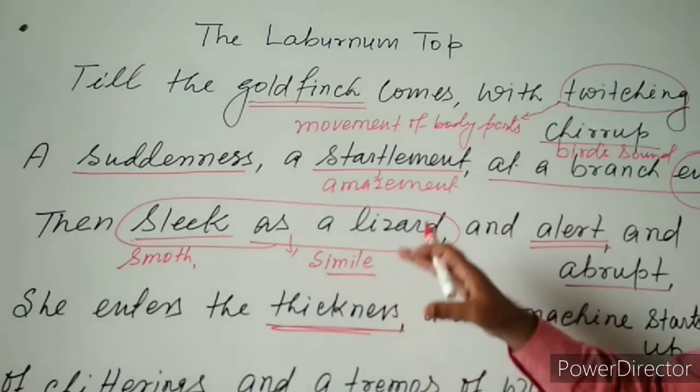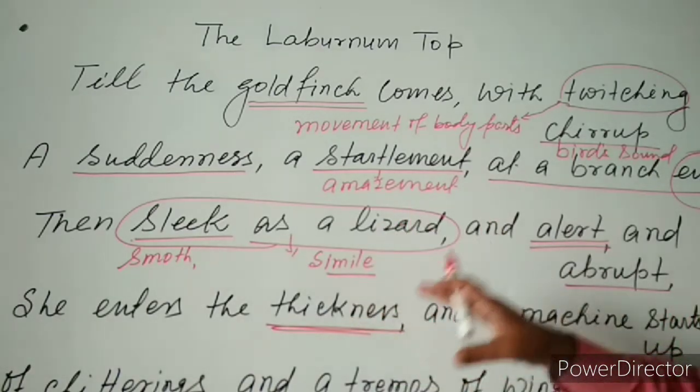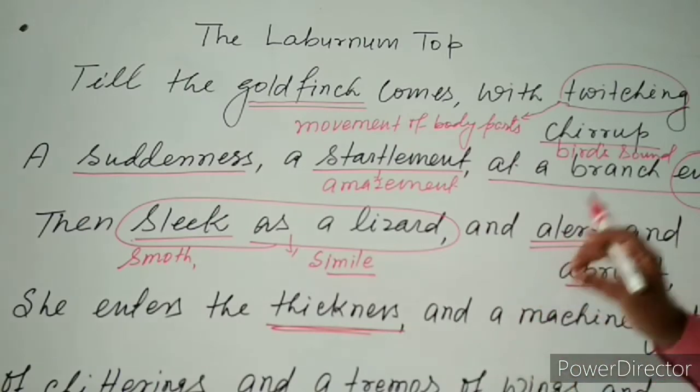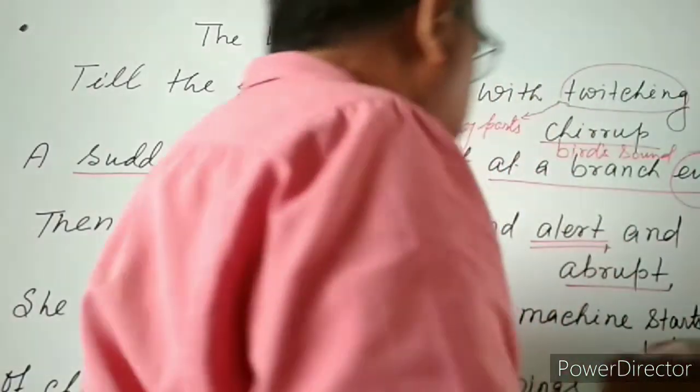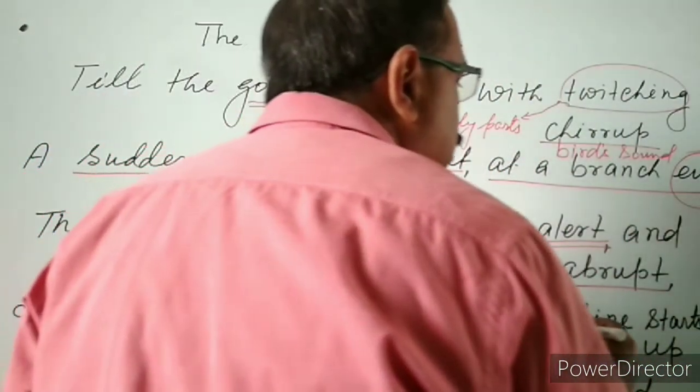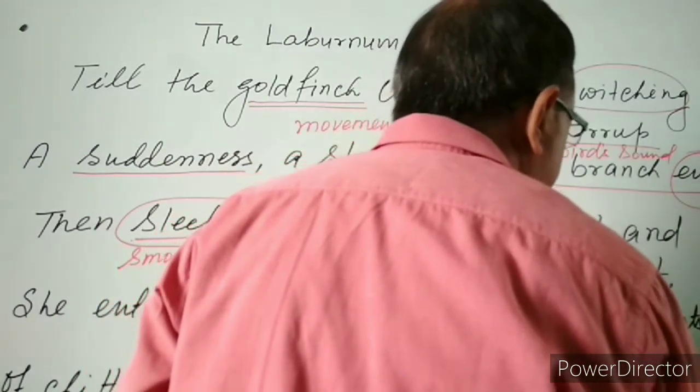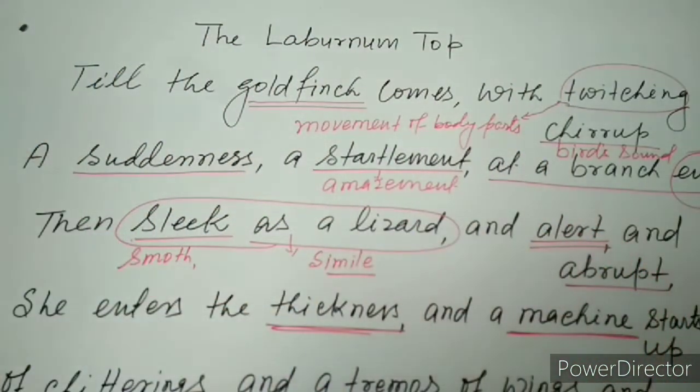where there is a nest of this particular bird, and once she enters the thicker part of the branch, what happened? Here you will find that a machine starts up. It means there was a vibration. The whole tree starts vibrating, and so the narrator says that a machine starts up.